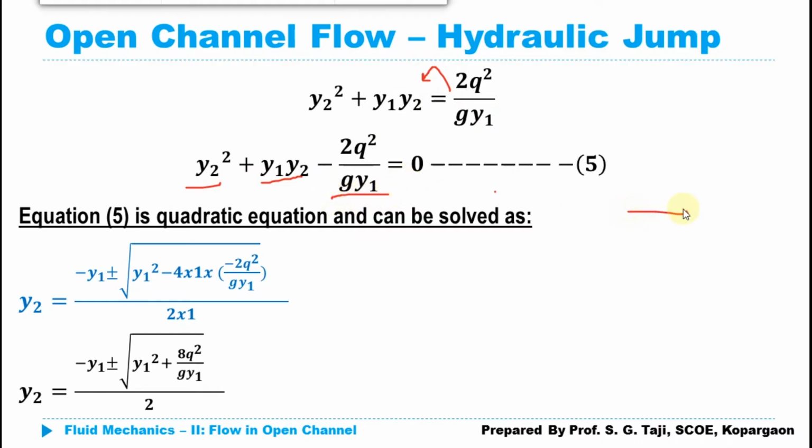As we have considered our flow to be uniform, that means the depth of flow before the jump, that is y1, and the depth of flow after the jump are not going to change.